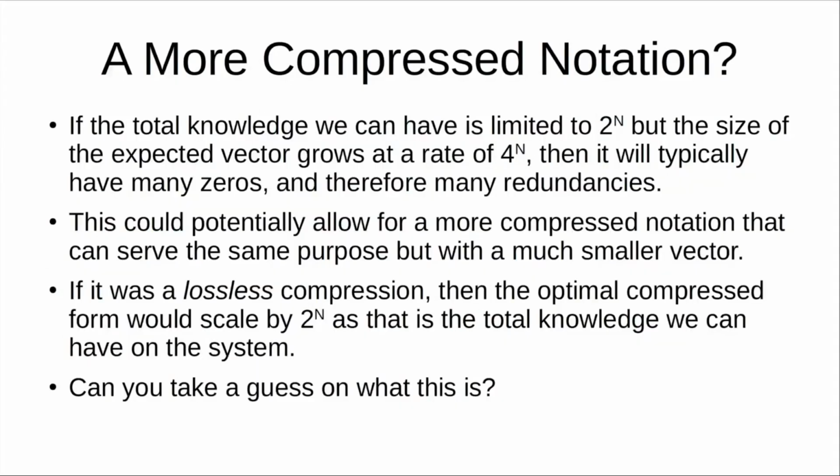Now I want to leave you on something to think about. If the total knowledge we can have is limited to 2 to the n, but the size of the expected vector grows at a rate of 4 to the n, then it'll typically have many zeros in it, and therefore have a lot of redundancies. If it has so much redundancy, that could potentially allow for a more compressed notation that can serve the same purpose but with a much smaller vector. If this notation compressed all the information down in a way that was lossless, so we didn't lose any information, then the optimal compressed form would scale by 2 to the n, because that's the same rate in which the total knowledge we can have about this system scales. Can you take a guess on which you think that compressed notation is? I'll leave that as an exercise to the viewer.